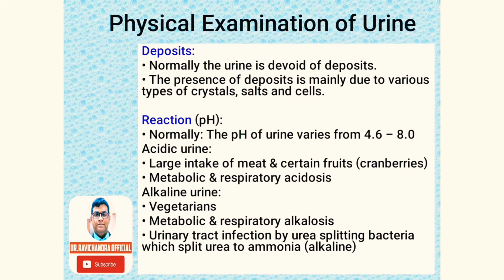Reaction or pH of the urine. Normally, the pH of the urine varies from 4.6 to 8, which is acidic to alkaline, more acidic. There are some conditions in which acidic urine is passed. They are large intake of meat and certain fruits like cranberries, and also in metabolic and respiratory acidosis. Alkaline urine is seen in vegetarians and in metabolic and respiratory alkalosis, and also in urinary tract infections caused by urea splitting bacteria, which will split the urea to ammonia, which causes alkaline reaction.